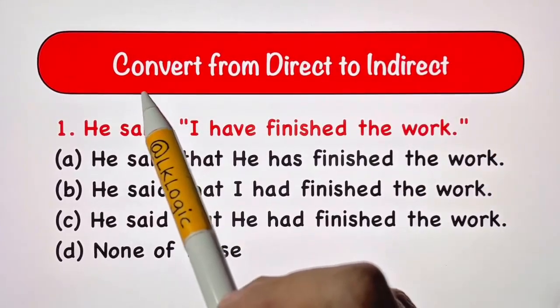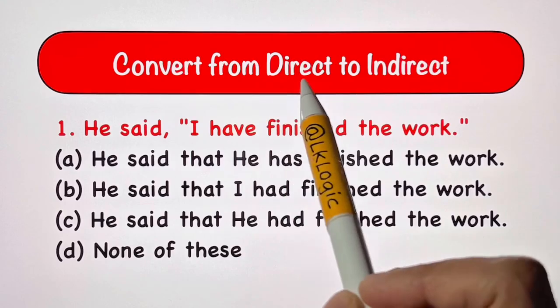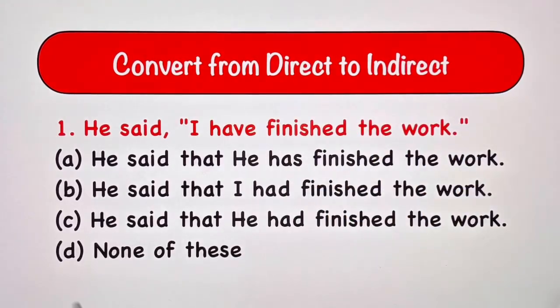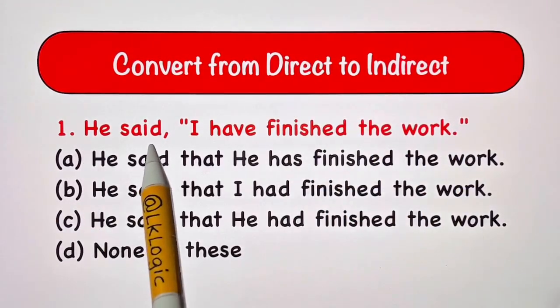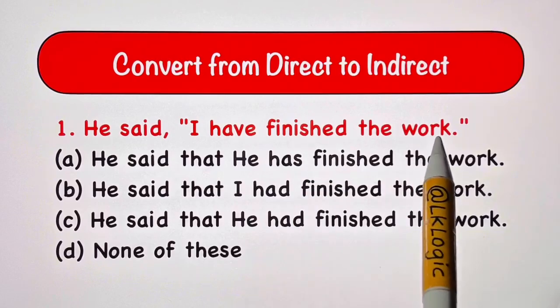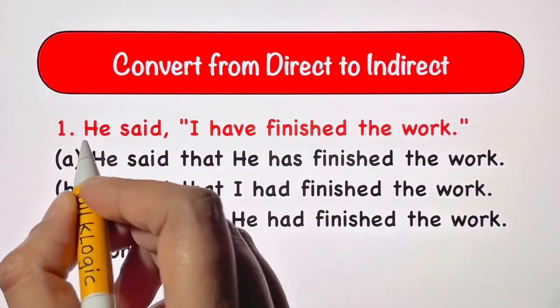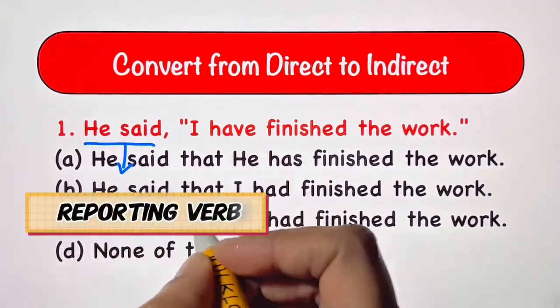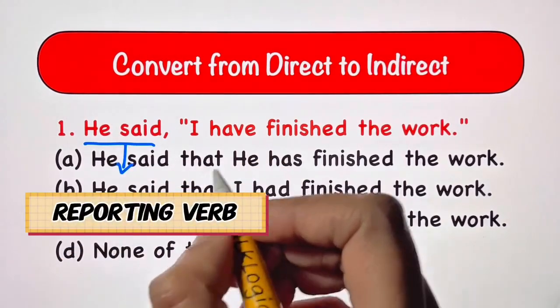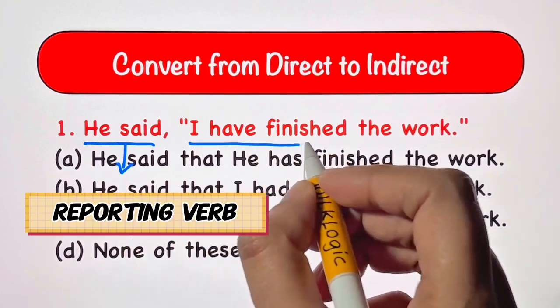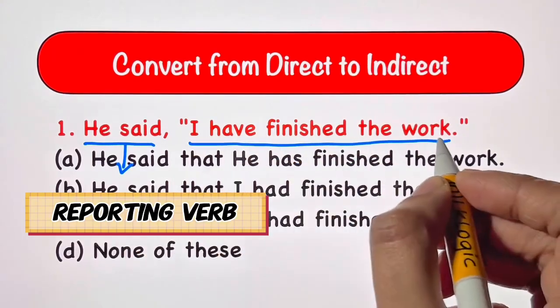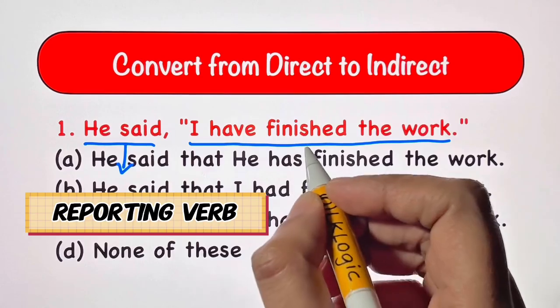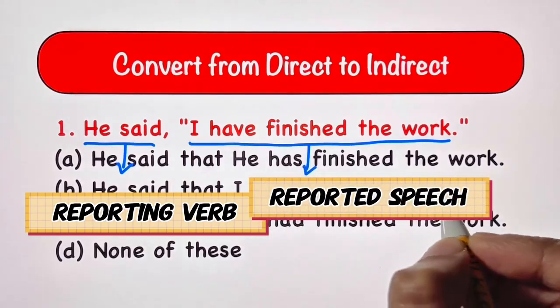In this exercise, we have to convert from direct to indirect speech. So let's see the first one. He said, "I have finished the work." You should know that this part here, "he said," is called the reporting verb. And this part inside the inverted commas, "I have finished the work," is called the reported speech.